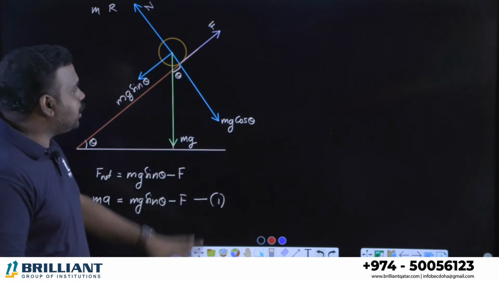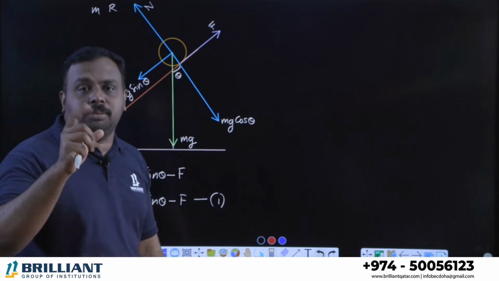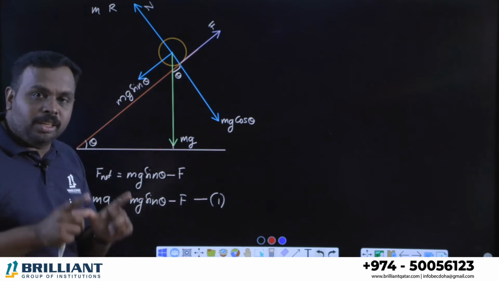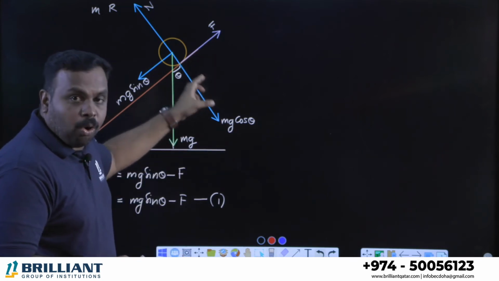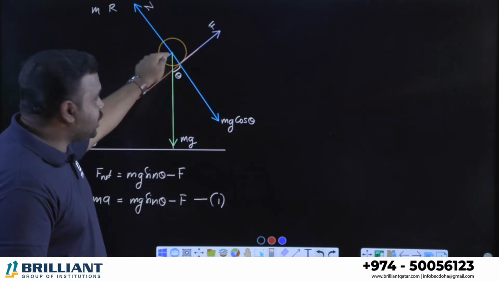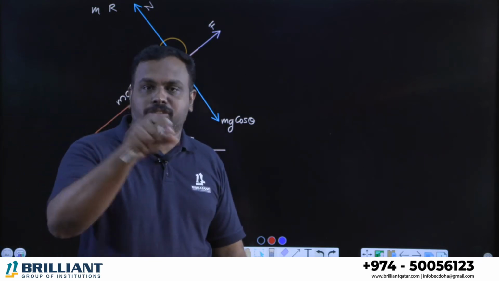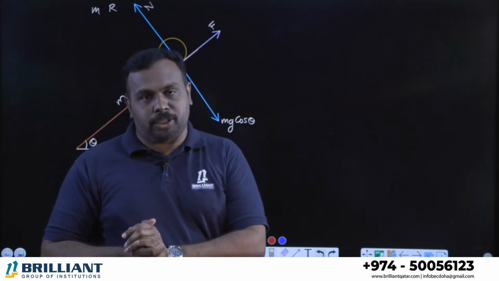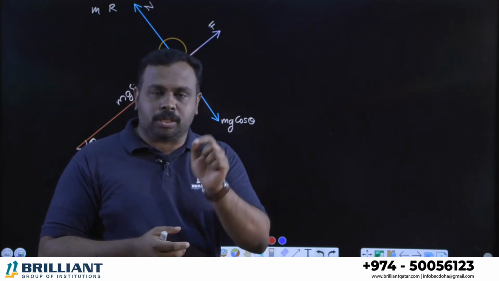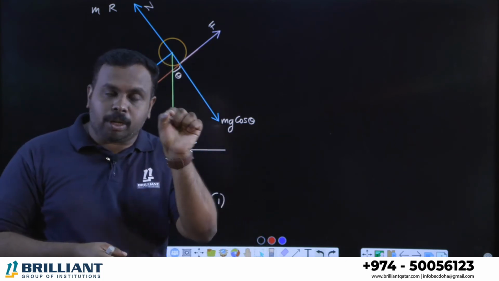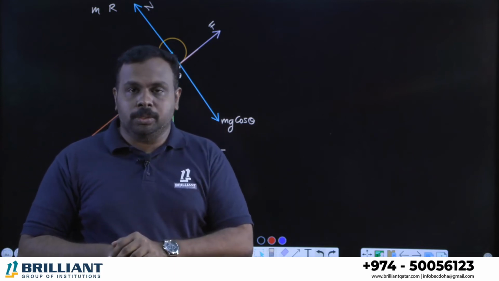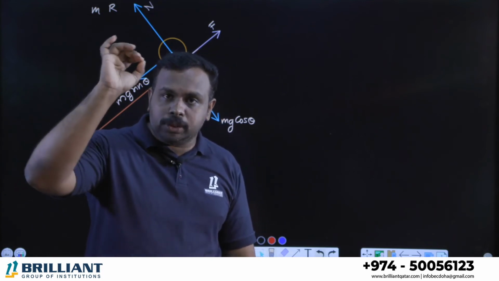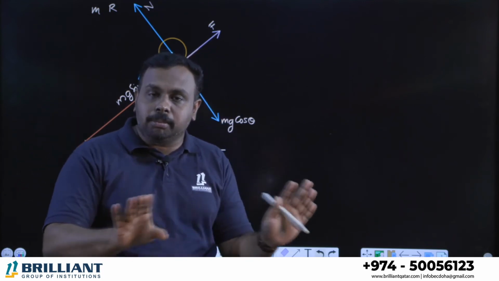Why? What is the reason? There are many forces, right? But only friction can make the body rotate. The reason is, if you look at the diagram, the vector representation, you can see that apart from friction, all other forces are acting at the center of the body. The center of the body is the axis of rotation, right? A force which is acting at the axis can't make a body rotate, because in the formula for torque, there is R F sin theta. If you apply the force at the center, the R value will be 0. Very simple idea. You can't open or close a door by applying force on its axis, right? So if a force is acting on the axis, it can't make the body rotate.